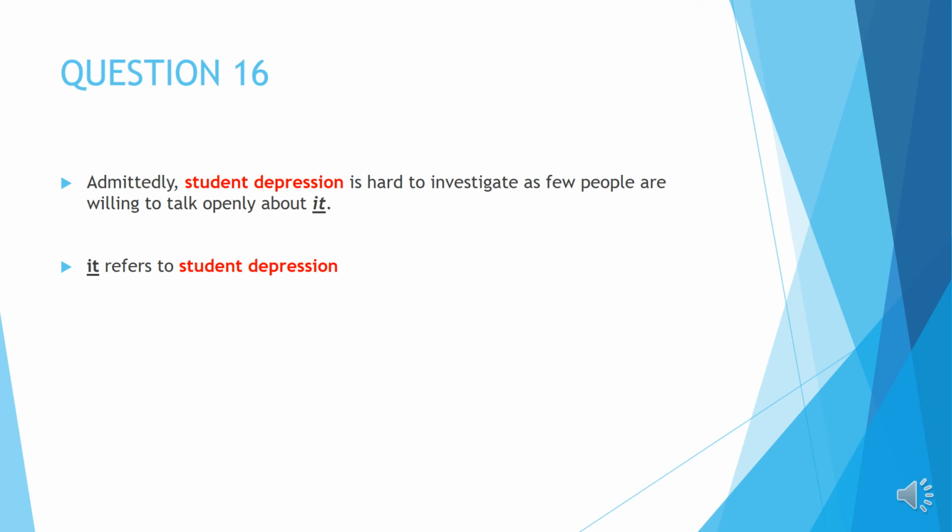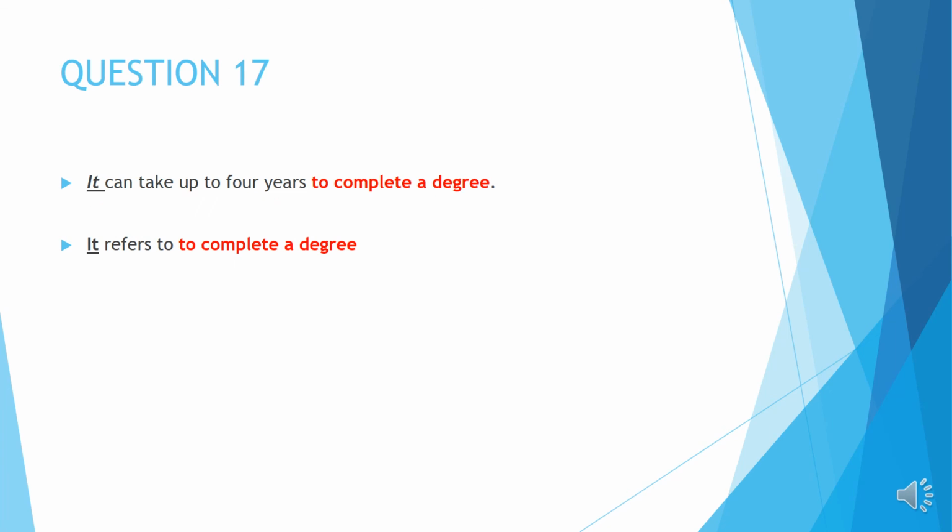Admittedly, student depression is hard to investigate as few people are willing to talk openly about it. About what? A few people are willing to talk openly about what? About student depression. It can take up to 4 years to complete a degree. It can take up to 4 years to what? It is referring to this, to what? Okay, it can take up to 4 years to complete a degree. Okay, it's not just degree, but it's to complete a degree.